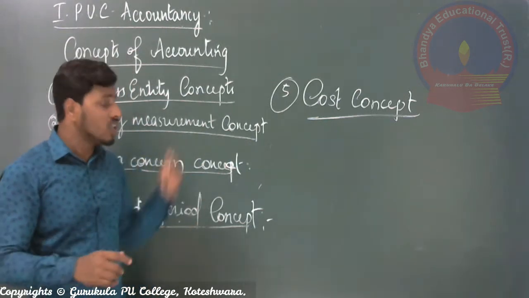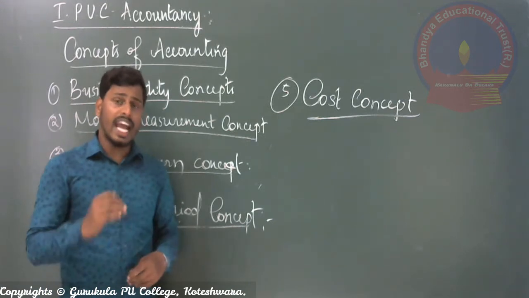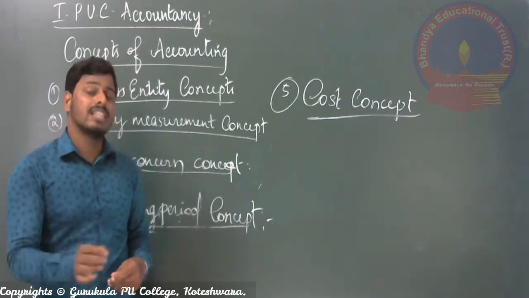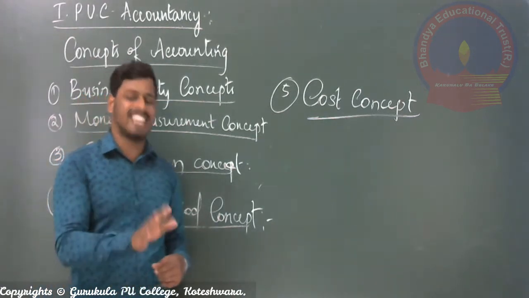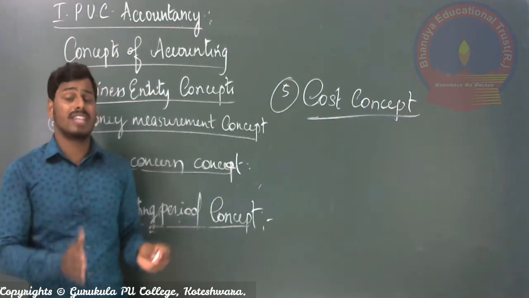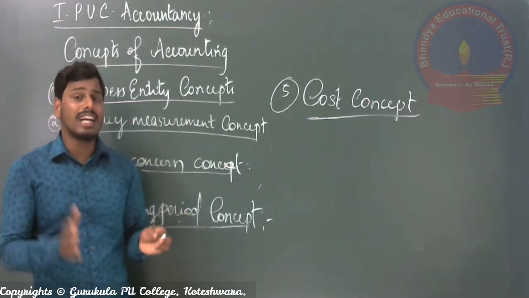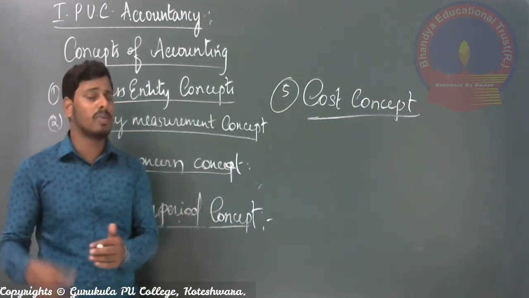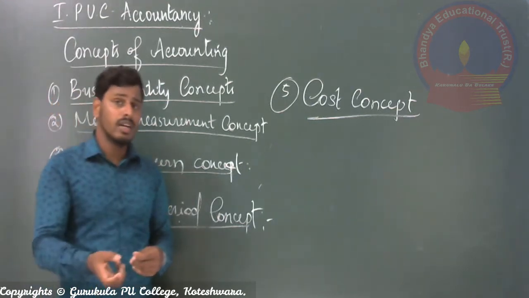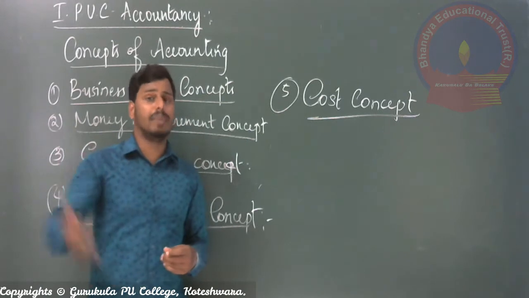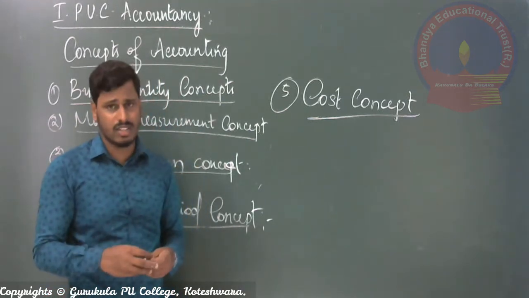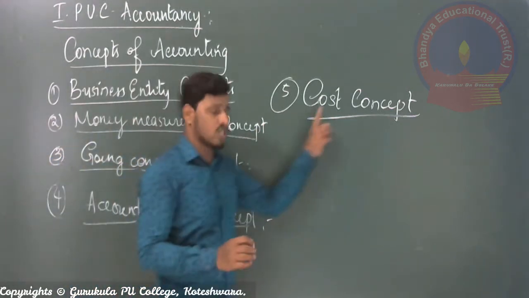And the cost concept says that every year the cost of the asset recorded in the books of account must be the same. It means that for whatever price you purchased that particular asset or property, the same price has to be given for every accounting period. This is called the cost concept.